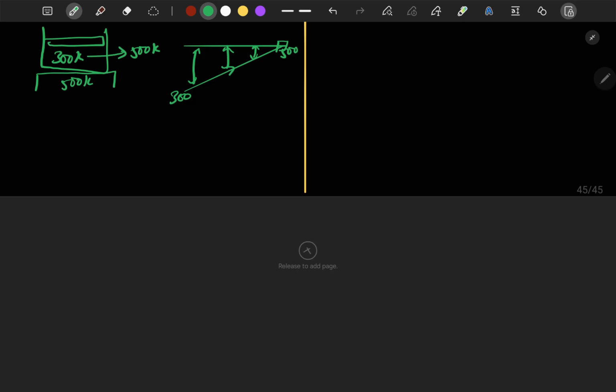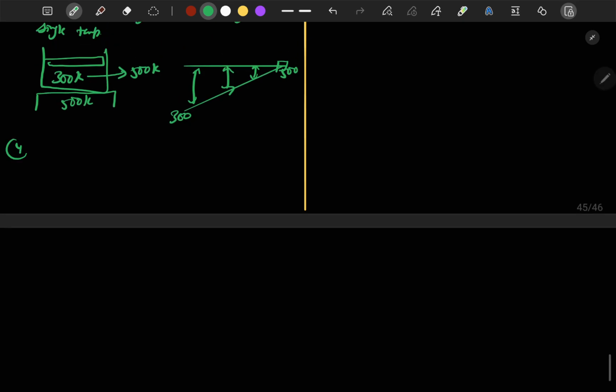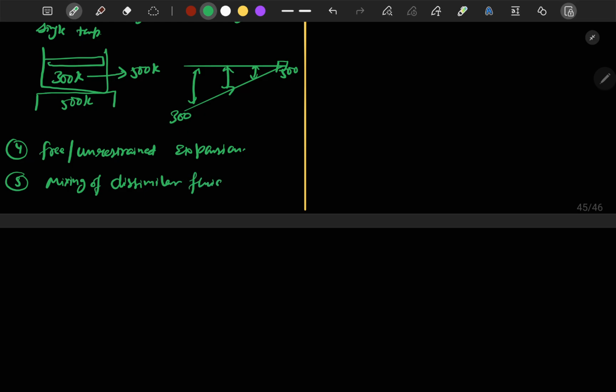Next, the fourth point we can talk about is free or unrestrained expansion. The fifth point we can talk about is mixing of dissimilar fluid. The sixth point we can talk about is magnetization.